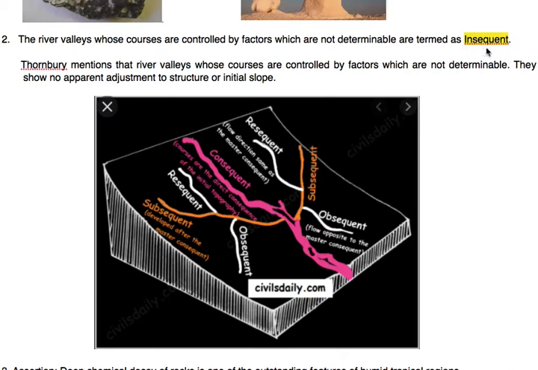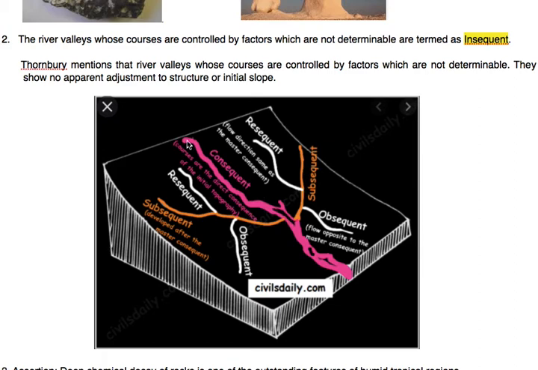We can compare this word with significant, whose opposite is insignificant. Similarly, insequent means not determinable. The image here is not related to insequent, but the examiner can confuse you with similar words like resequent, subsequent, obsequent, consequent. Now what is consequent? Consequent is the main river channel. It is the main river.